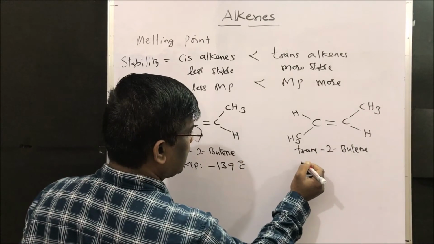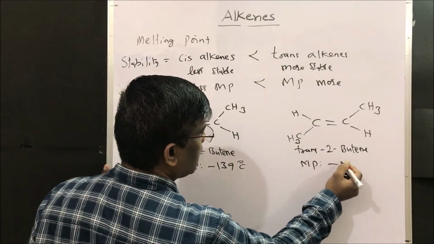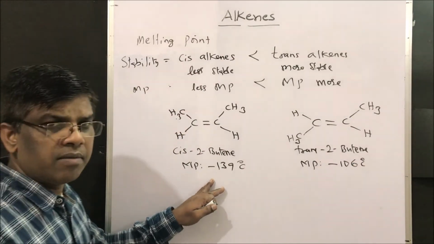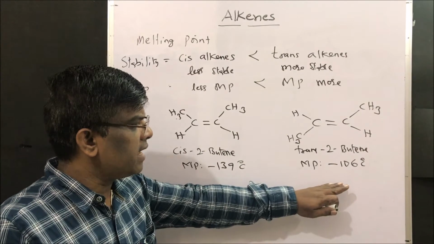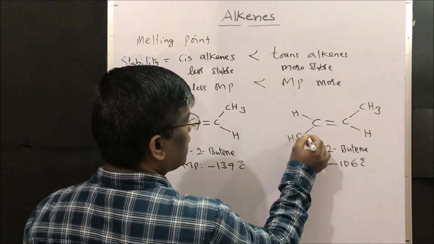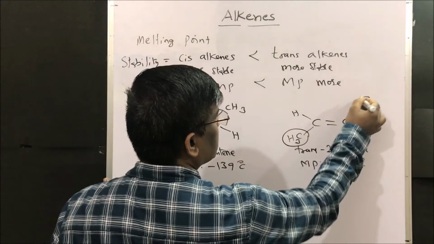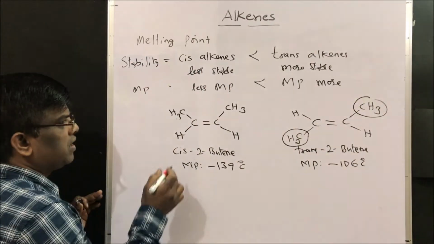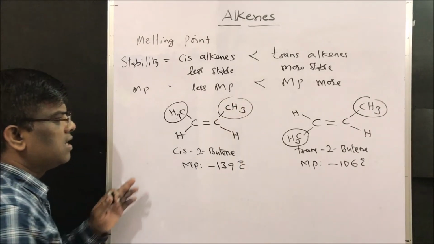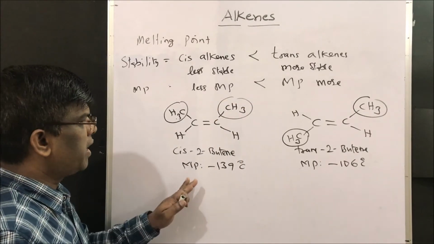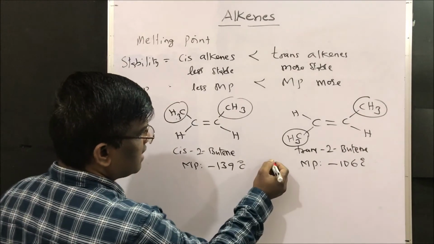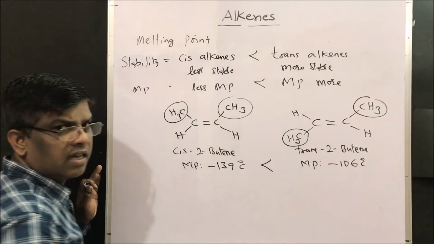Trans 2-butene has a melting point of minus 106 degrees centigrade. Since the values are negative, which is the higher melting point? Trans 2-butene. Here the two methyl groups are trans to each other, and this other one is cis 2-butene. So minus 139 is less than minus 106.